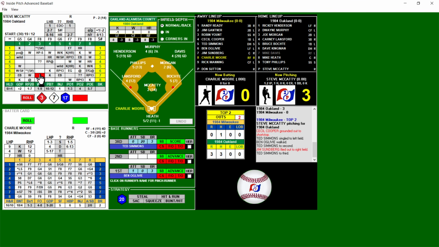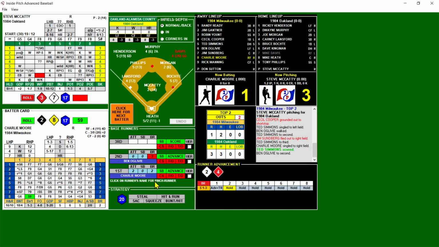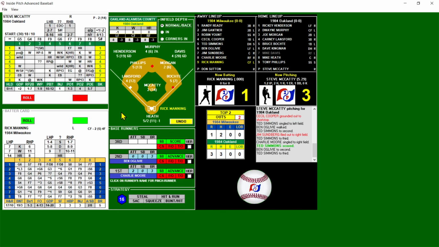And that's a blank. So again, you're going to get a chance. A lot of blanks on McCaddy's card. And there's a base hit, single to right. And the runner on second will hold, but it is now 3-1. First and second, big hit for Moore. And the Brewers are on the board.